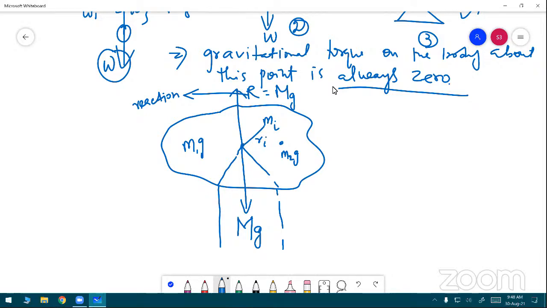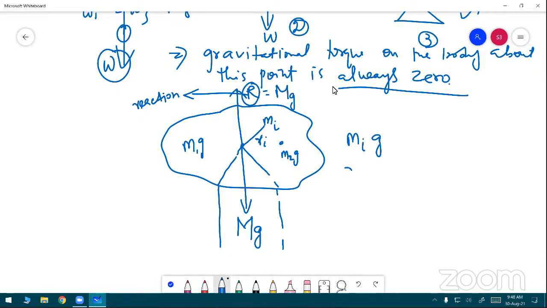Yes, sir. Very good. What is the force of gravity? mi g. Yes, sir. Very good. Who is R? Capital R is the reaction force. I want to take the small r.